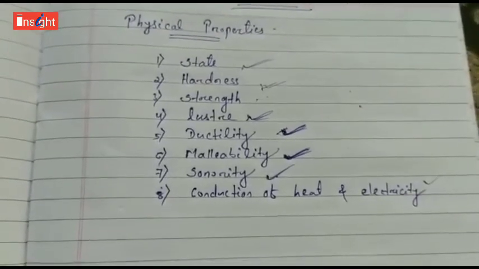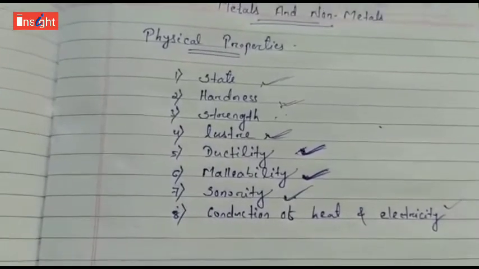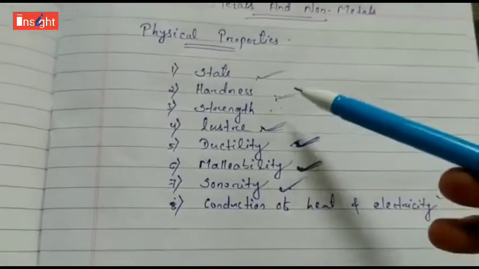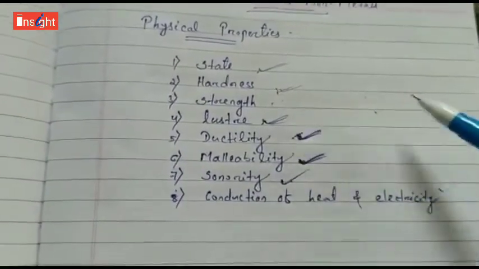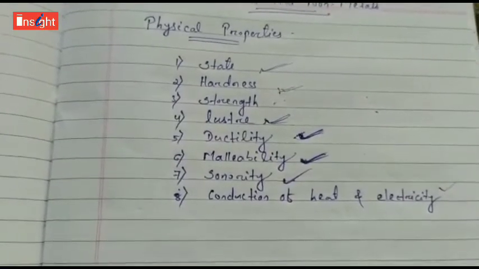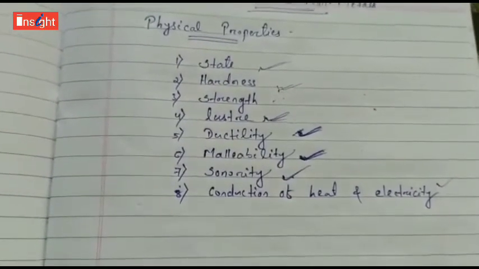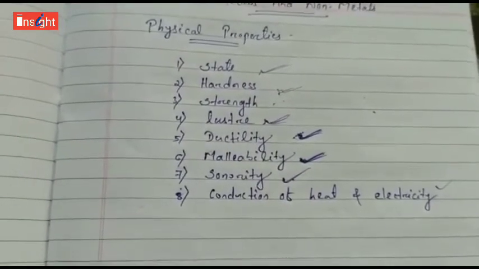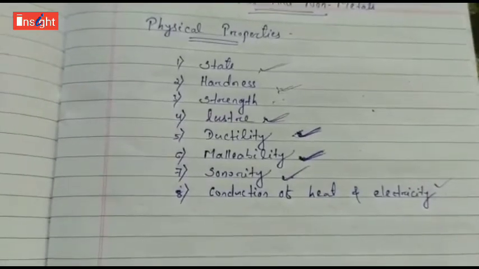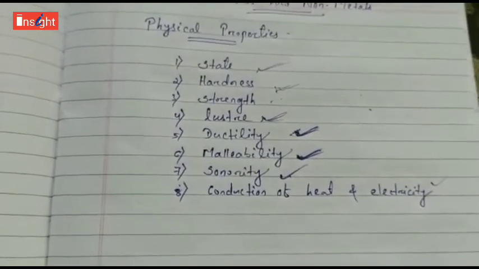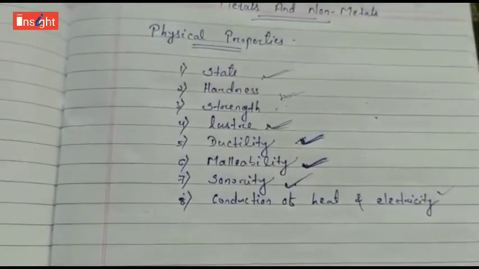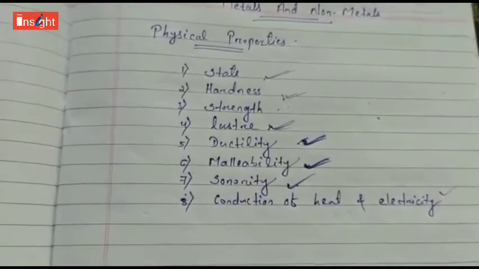For that we have to discuss the chemical properties of different metals and non-metals also, because if we consider the physical properties of metals and non-metals together, there are many exceptions. So we cannot group elements according to their physical properties alone. We have to discuss the chemical properties also.